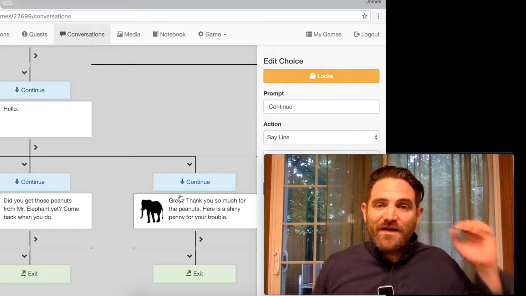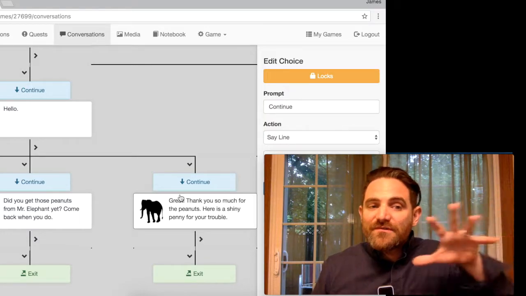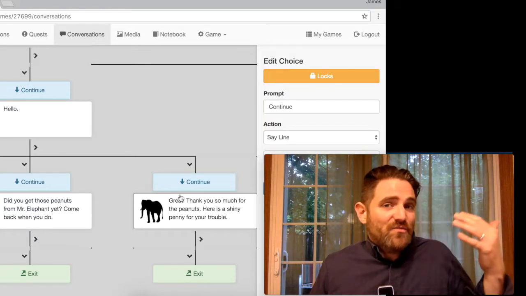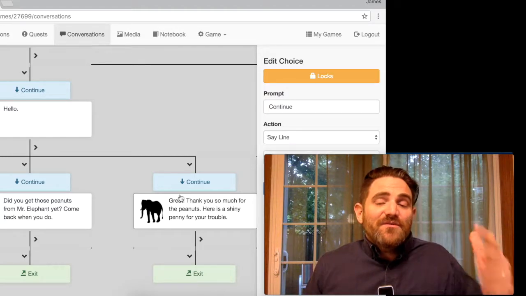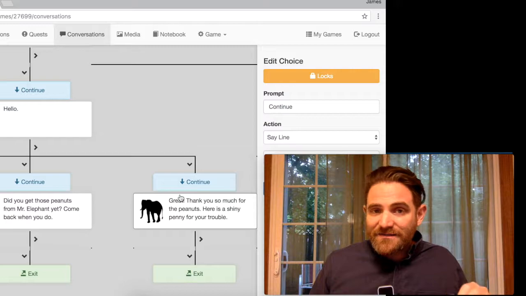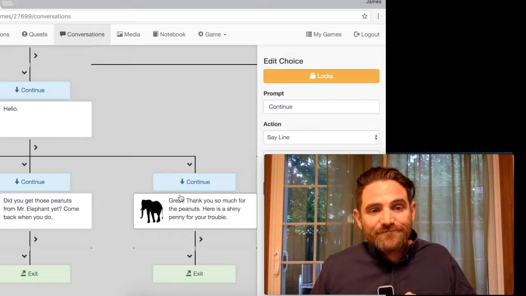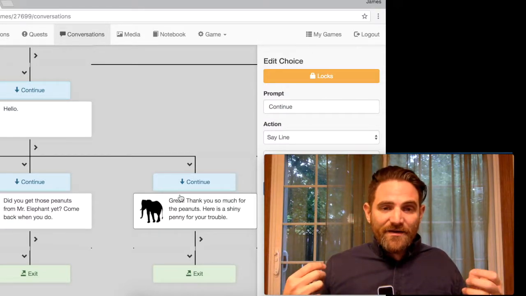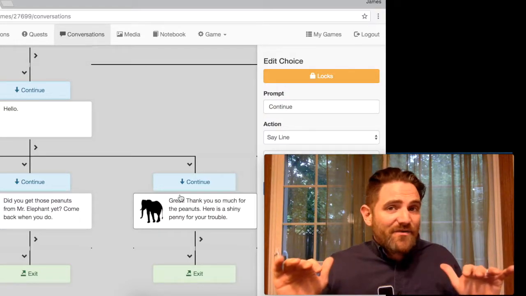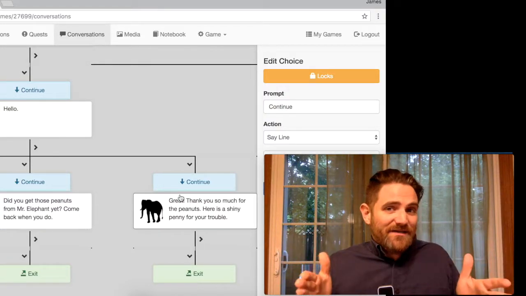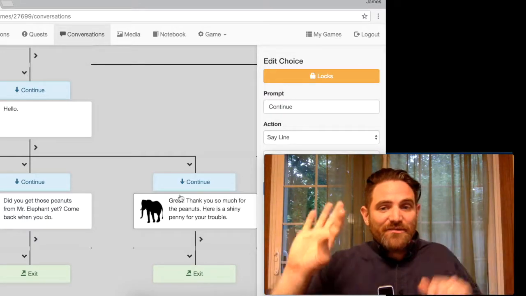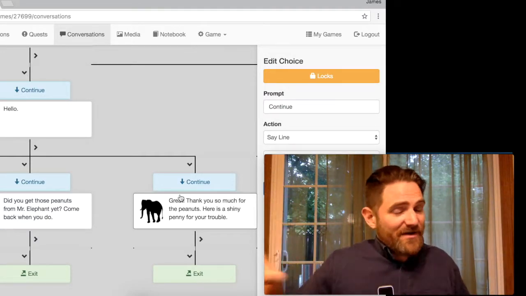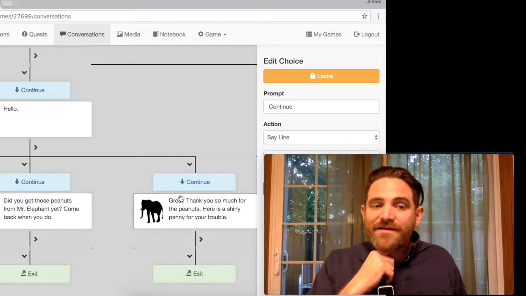I'm not going to show you how to do that. But if you've been able to make sense of things so far and you want to try something a little more advanced, then see if you can figure out how to use locks to create that new condition. The condition where they haven't been on the quest, they have completed it. So what sort of locks do you need to put in place to make sure that a new line fires when that's the case? Give that a try.